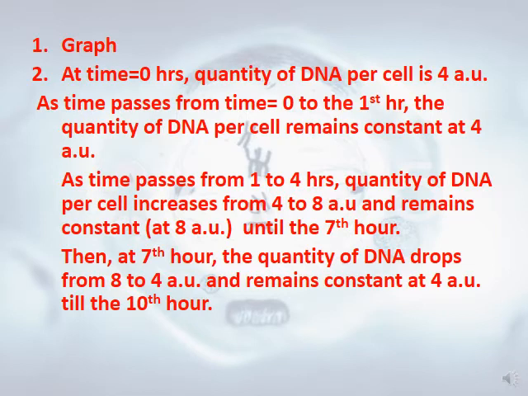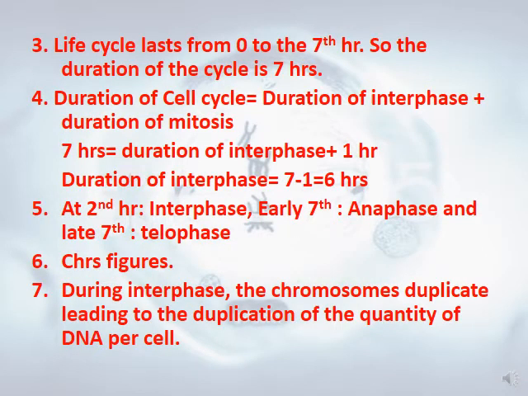Then at the 7th hour, the quantity of DNA drops from 8 to 4 and remains constant at 4. So the life cycle, as I said, starts from 0 to 7, so the duration is 7. Knowing that mitosis is 1 hour, the interphase is going to be 7 minus 1, so it's 6 hours.